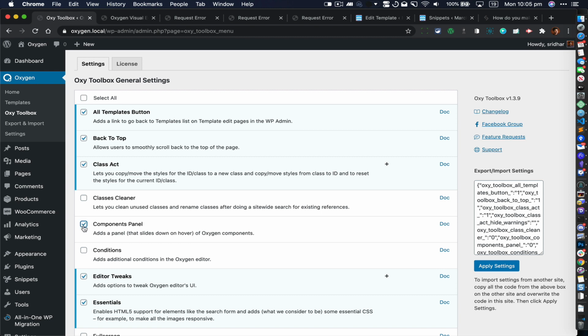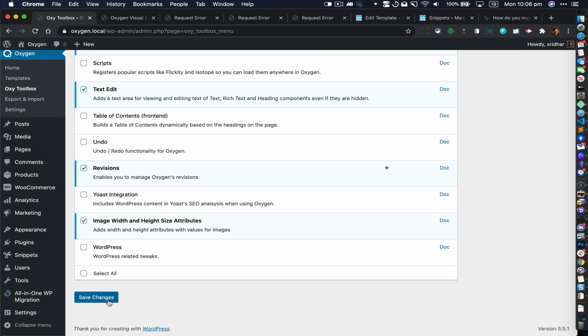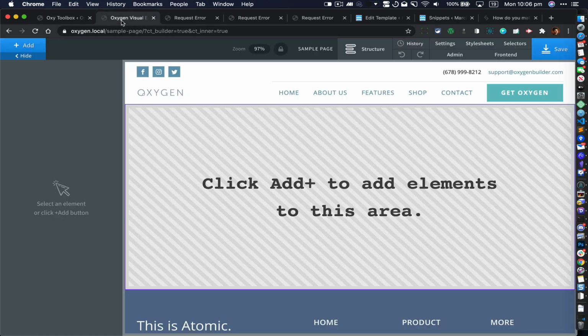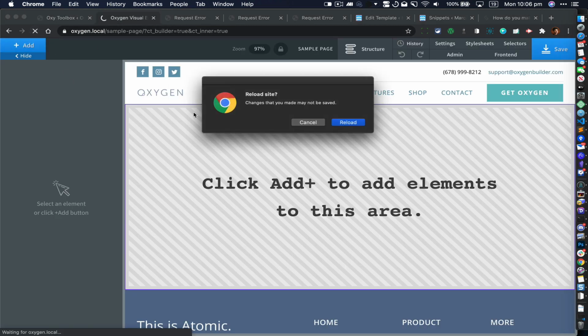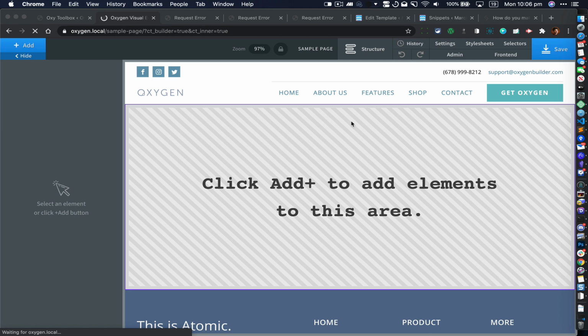So to enable the module, just tick Components panel and save changes. And if you already have Oxygen editor open, just refresh it.